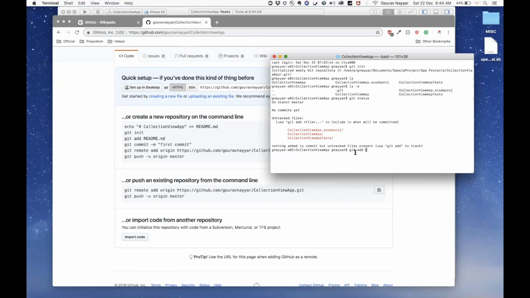I'll say git add. I'll just copy this and add this again. I'll use git add for the other files, and then I'll keep on doing it for the new files.